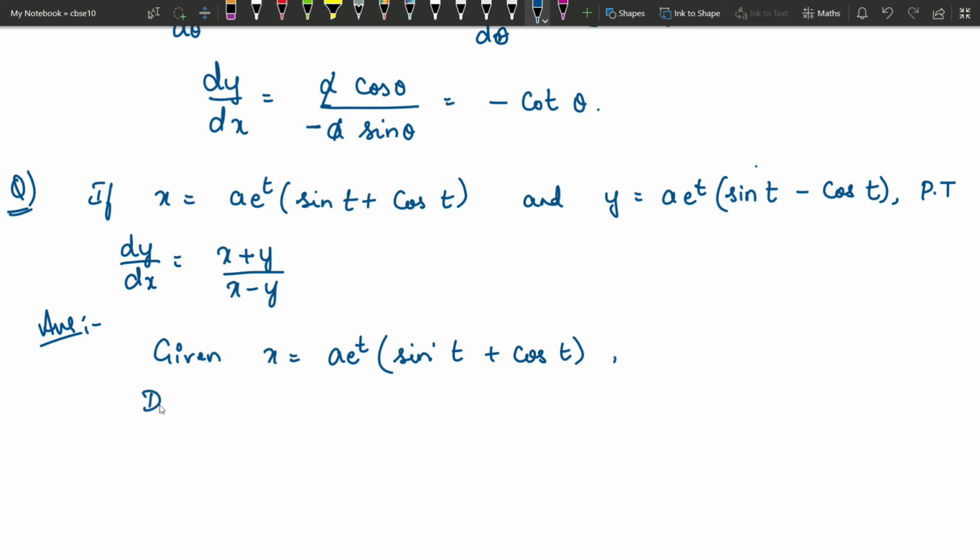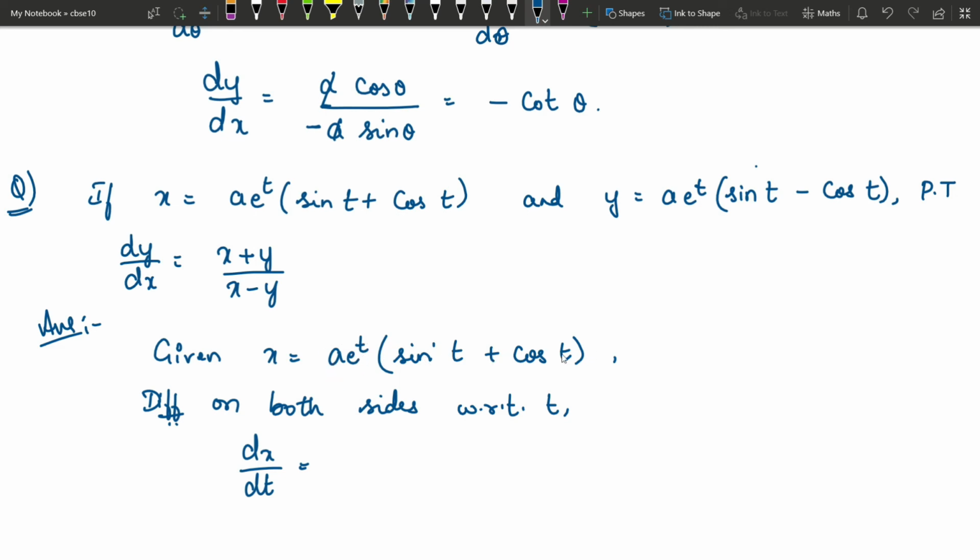So we differentiate on both the sides. You are supposed to write these things in detail. The presentation of the answer is very important. So differentiate on both sides with respect to t. So we get dx by dt is equal to, see this is in the product rule form. A into e power t is one function.